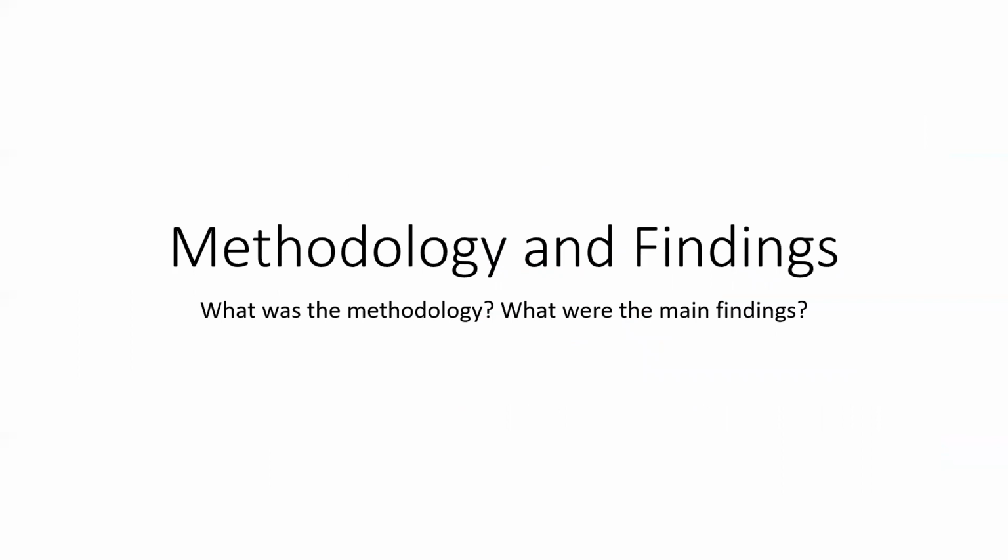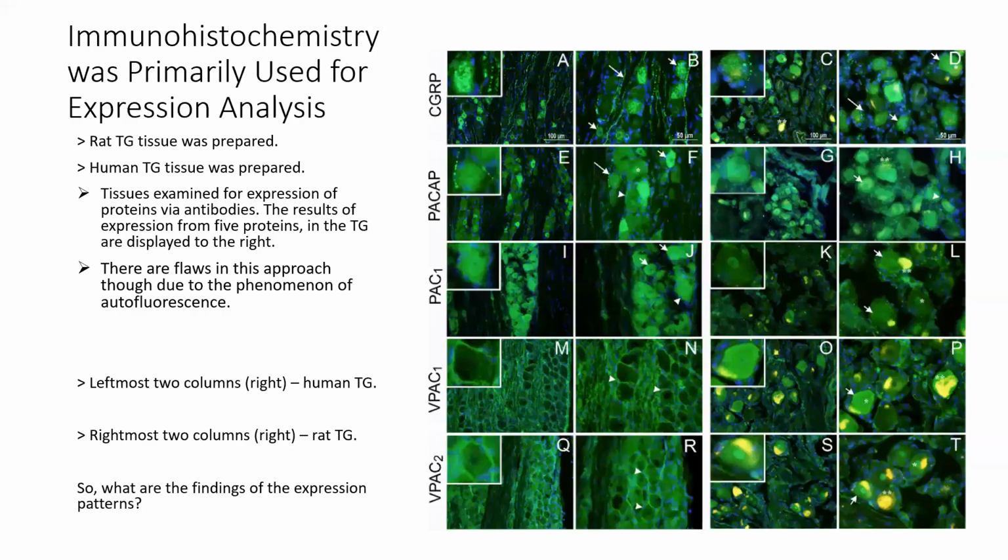So how exactly was the TG of both species studied for expression, and what were the findings? Firstly, rat TG tissue was dissected from 6 rats and prepared. Human TG was then also prepared via autopsy from 6 deceased adults. The tissues were then examined for expression of proteins via antibodies that are specific to the protein of interest, and that are also conjugated with a fluorophore. And this allows visualization of cells expressing the proteins of interest. This technique is known as immunohistochemistry. The results of the expression of 5 proteins in the TG are displayed to the right.